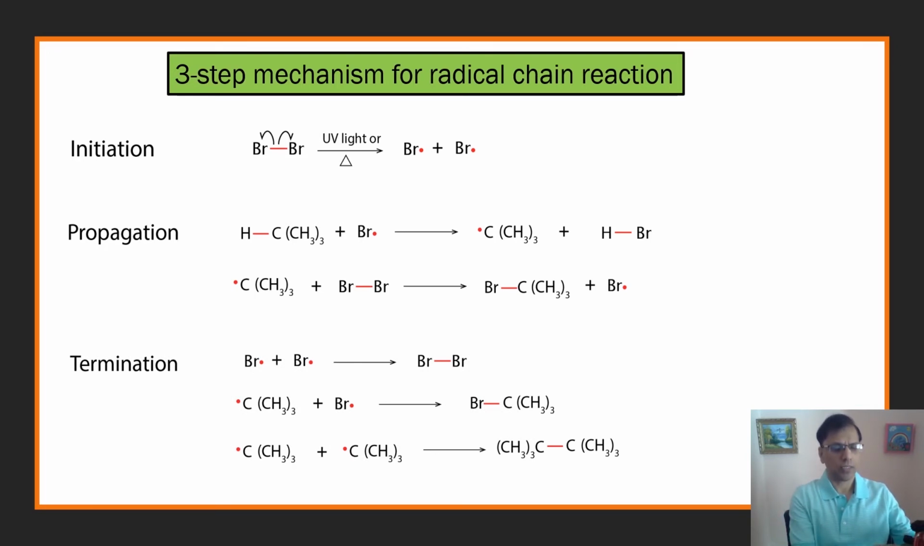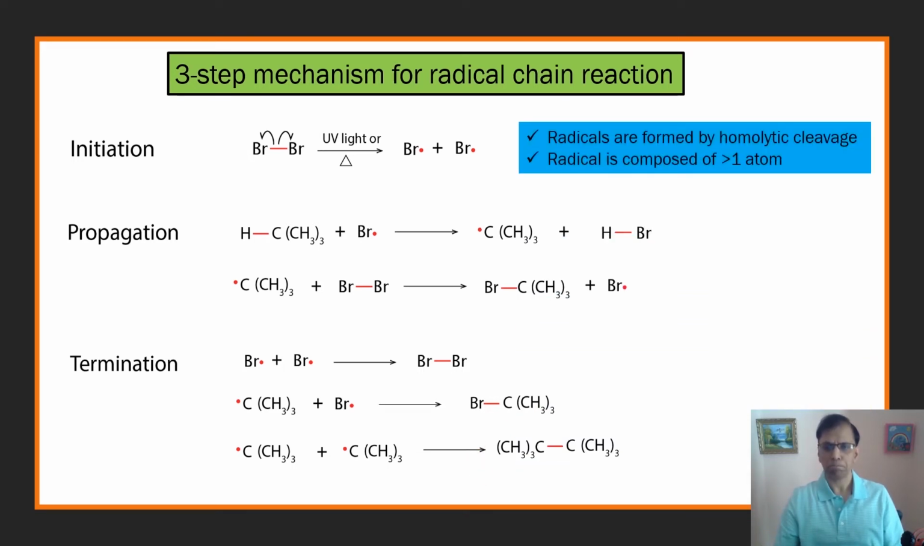The last sequence of steps is the termination steps. So the way the reaction can be terminated is the 2 bromine atoms combine to form the bromine molecule, or the T-butyl radical reacts with the bromine atom to give you the product, or 2 T-butyl radicals combine to give you the product. So radicals are composed of more than 1 atom, and this is the fish hook arrow that is representative of the homolytic fission.